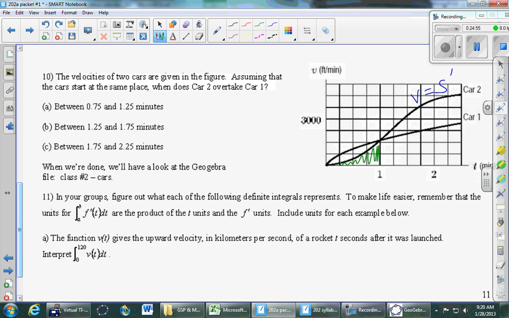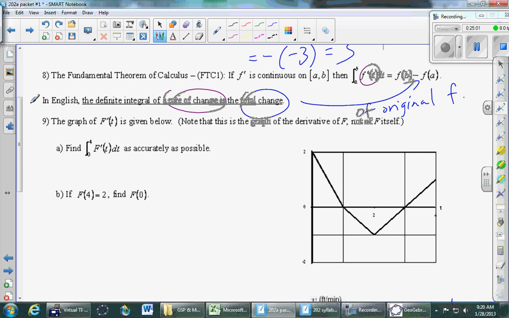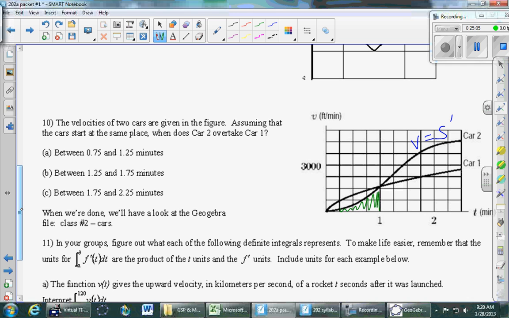So how does that play into the fundamental theorem that Sam just read to us? Well, in English, the definite integral of a rate of change is the total change. So the function in question here is a position function. We're looking at the rate of change of position. If you find the area under there, you're going to find the total change in position. The integral of this rate of change is the total change in position. So see if you can answer this question. Again, it's a multiple choice, and work with your neighbors.